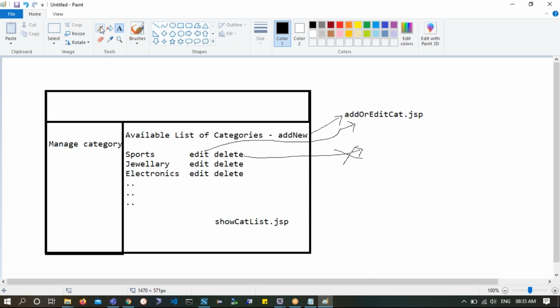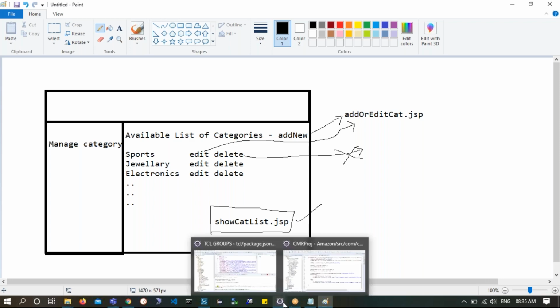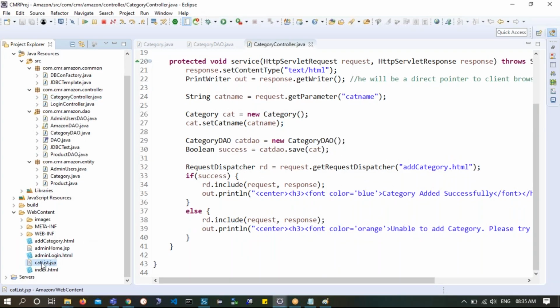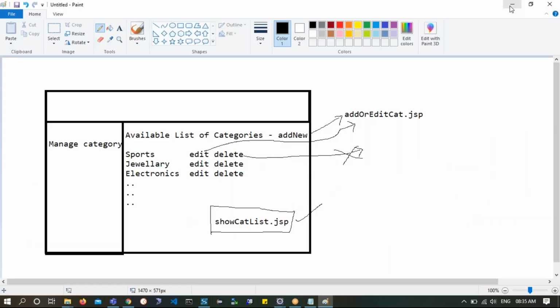So what are the new things we need to write here? We need to showcase this show cat list.jsp, which we already have written. If you could see, there is this one, cat list.jsp, right? So we will use the same JSP page, edited in the style of admin home. And then from here we will take this fellow to add category.html, which will now become add or edit cat.jsp.